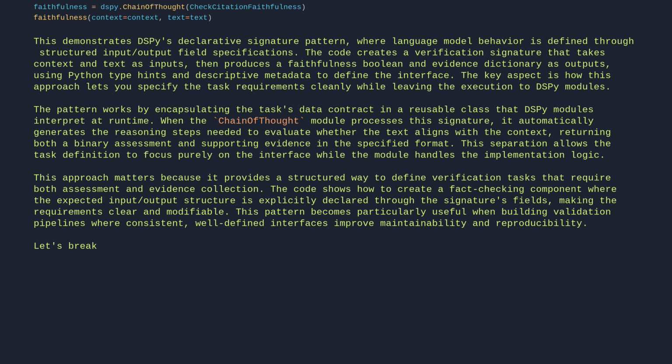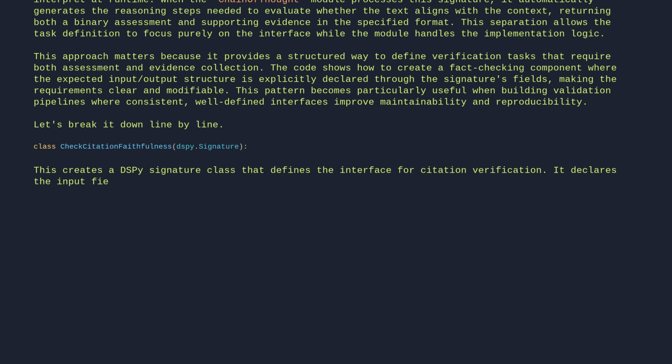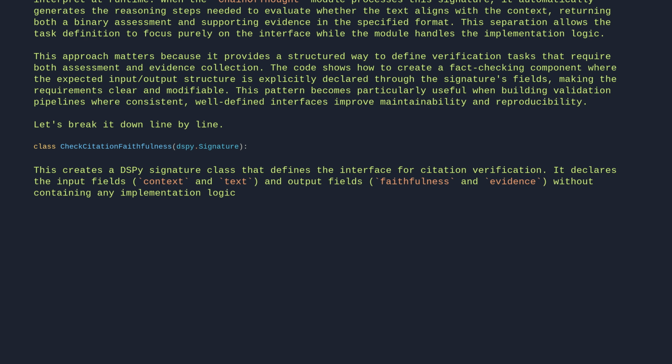Let's break it down line by line. class CheckCitationFaithfulness(dspy.Signature). This creates a DSPy signature class that defines the interface for citation verification. It declares the input fields, context and text, and output fields, faithfulness and evidence, without containing any implementation logic, serving purely as a structured type definition for this verification task.